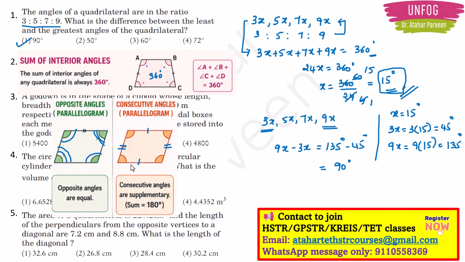Okay. And one more most important point related to parallelogram is that the consecutive angles are supplementary. So if this is X, Y, this is P, Q, X plus Q will be equal to 180 degrees, P plus Y will be equal to 180 degrees. So in case they ask any question based on parallelogram, you should be able to answer that question with the details which we have told you now. Okay, clear, right?